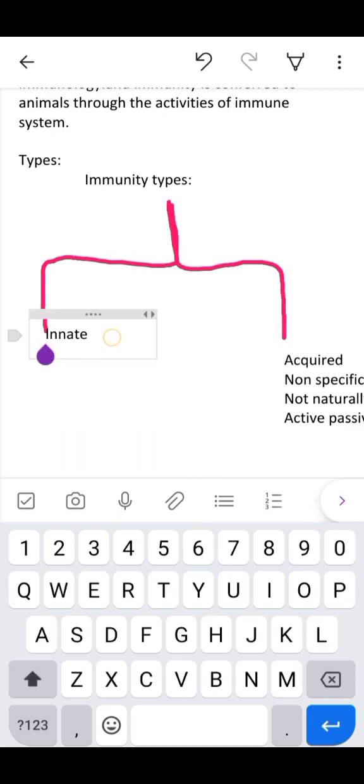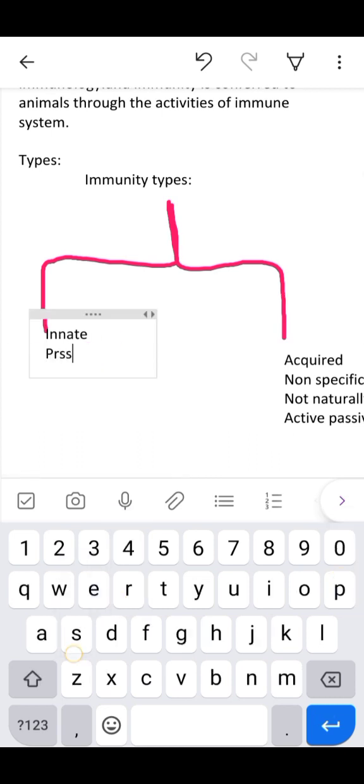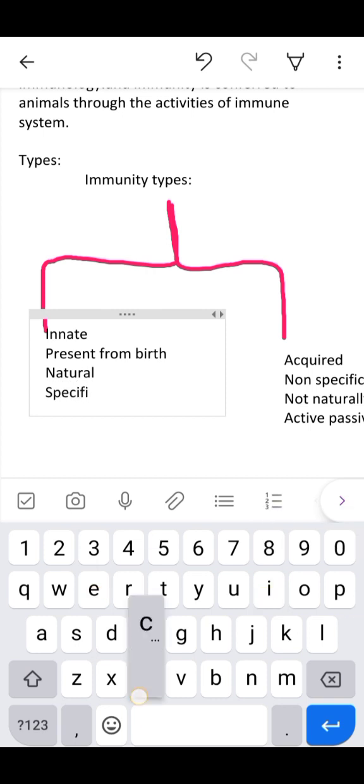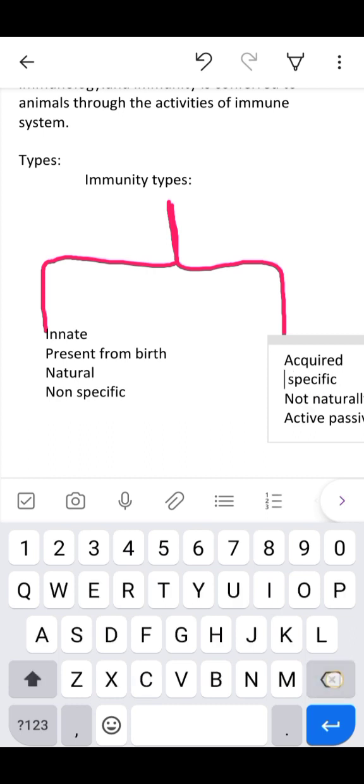It has two types, active and passive, consisting of the third line of defense. Then if we talk about the innate system, innate immunity is present from our birth in the body. It is natural, and innate is non-specific, and acquired is specific. I made a mistake over here, let me correct it.